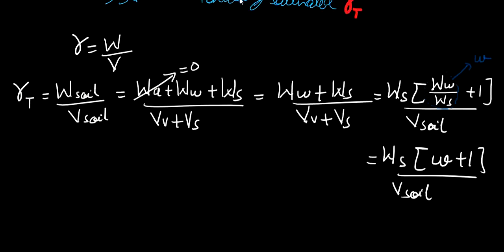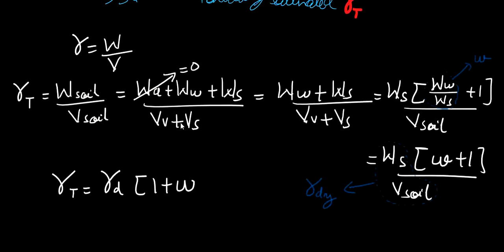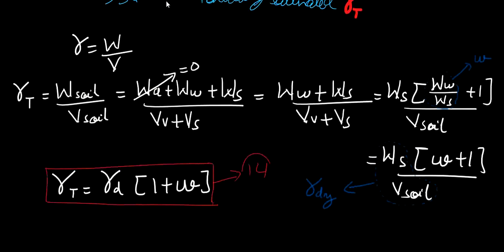Now weight of soil solids upon volume of soil is nothing but the unit weight of dry soil. So our final equation becomes gamma t is equal to gamma d into 1 plus w. Let's number this as equation number 14.